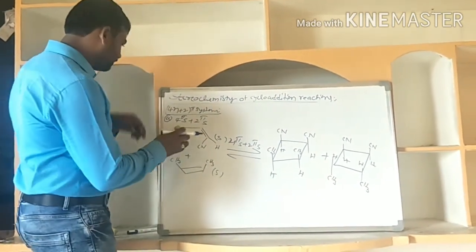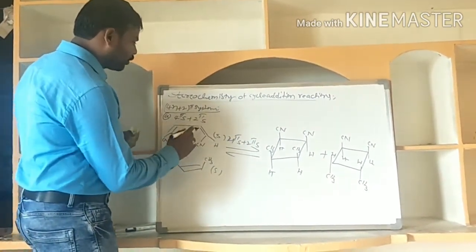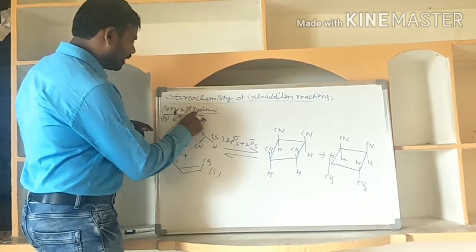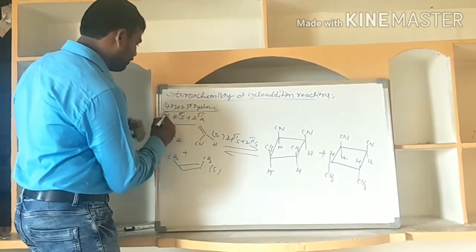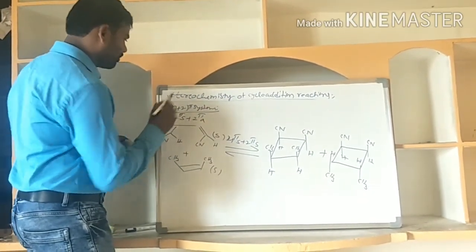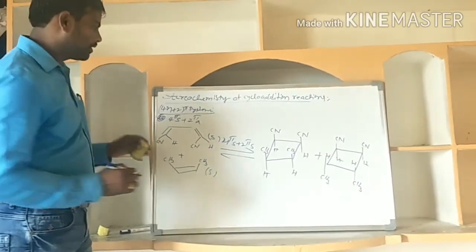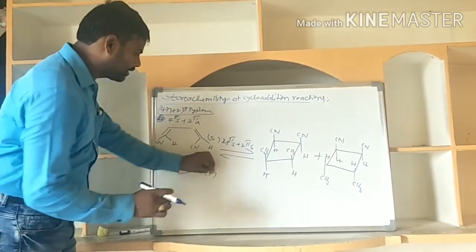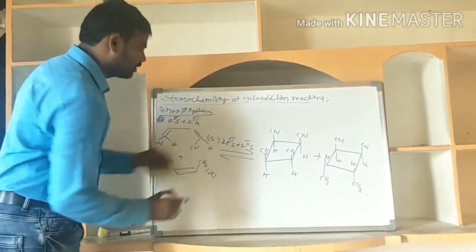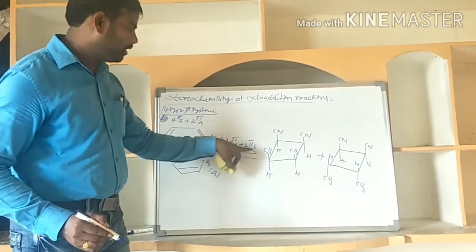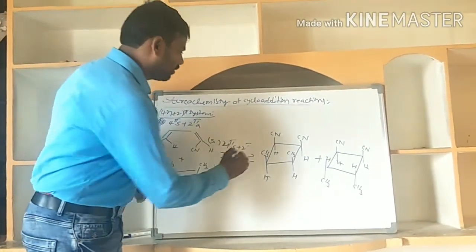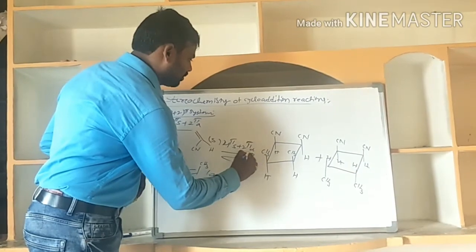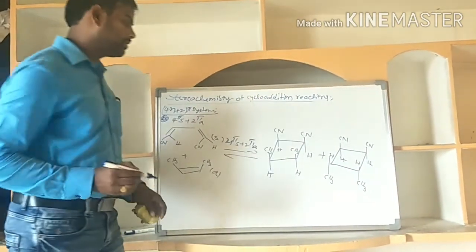Now the second type is 4pi supra, 2pi antara. This is B, supra-antara addition. This is the supra partner and this is the antara partner: 4pi supra, 2pi antara addition.